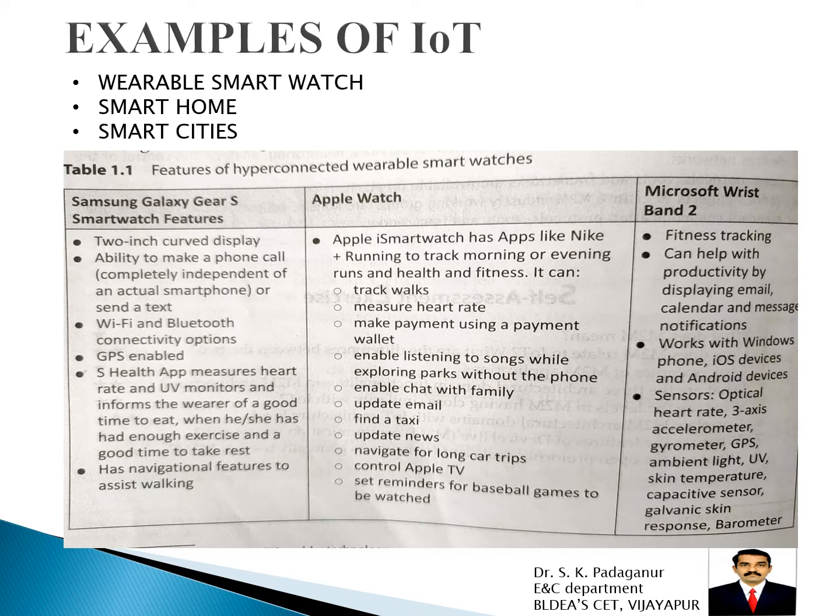Here we have the table for hyper-connected wearable smartwatches, three types of smartwatches designed by different companies. The first column is the Samsung Galaxy smartwatch, then the second is Apple Watch, then the third is Microsoft Wristband 2. They have different features.